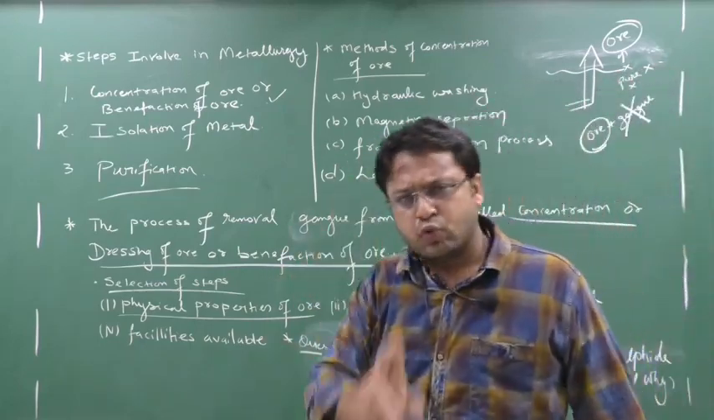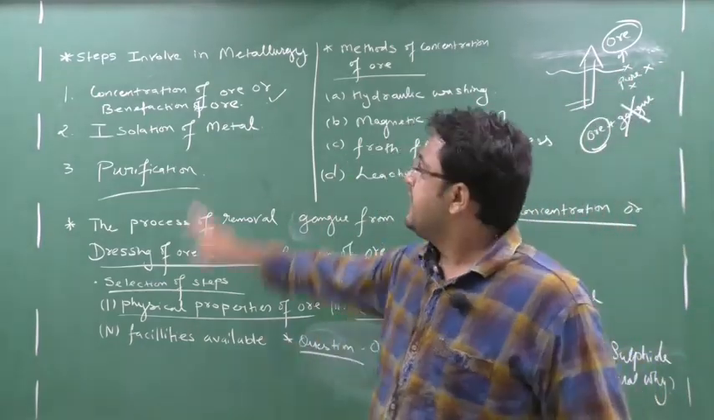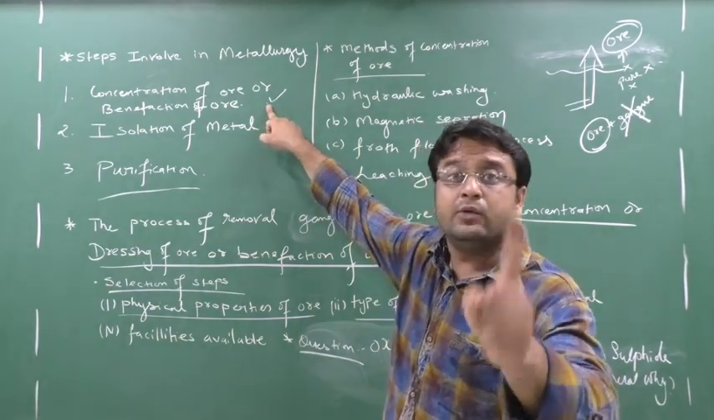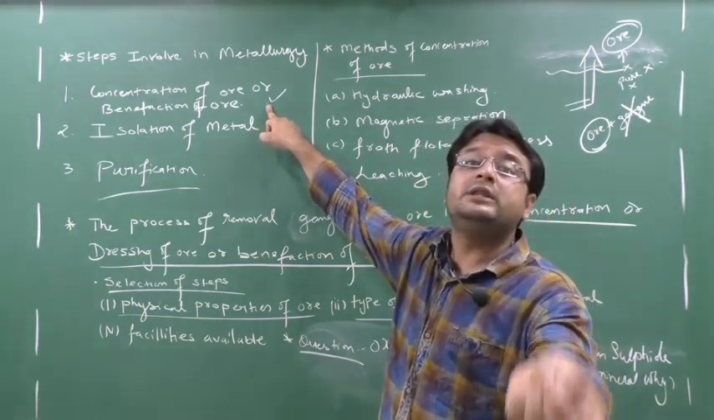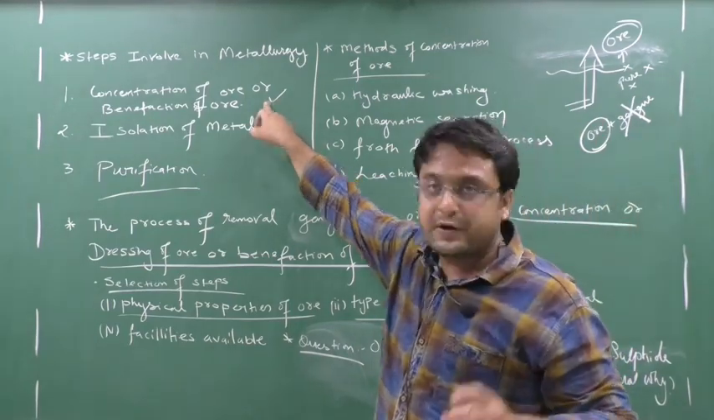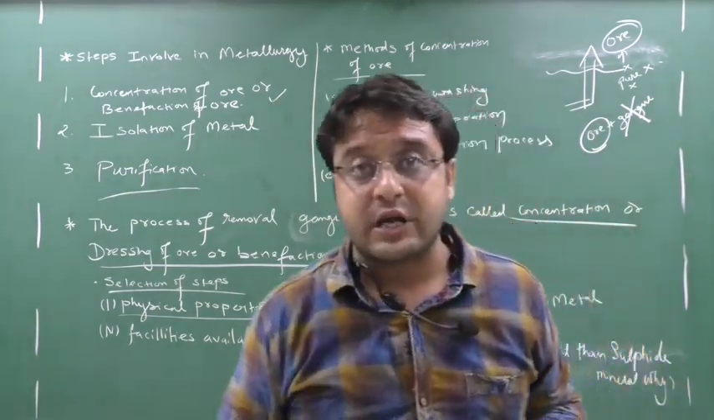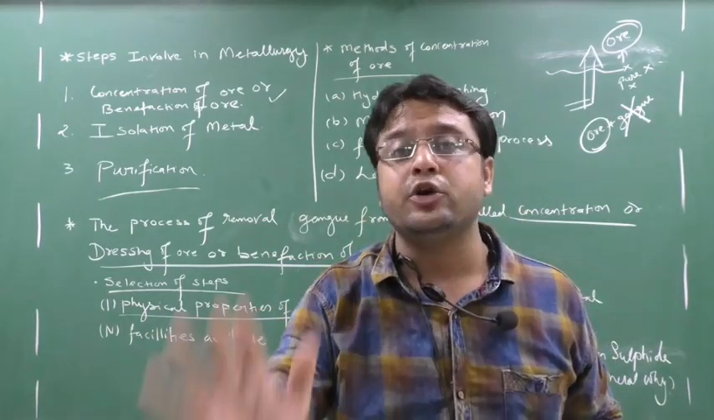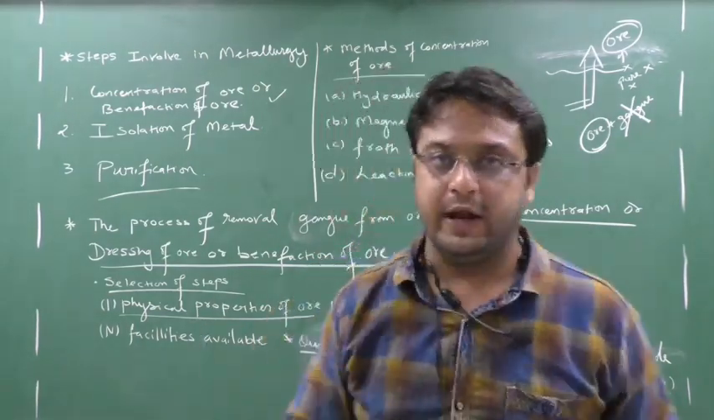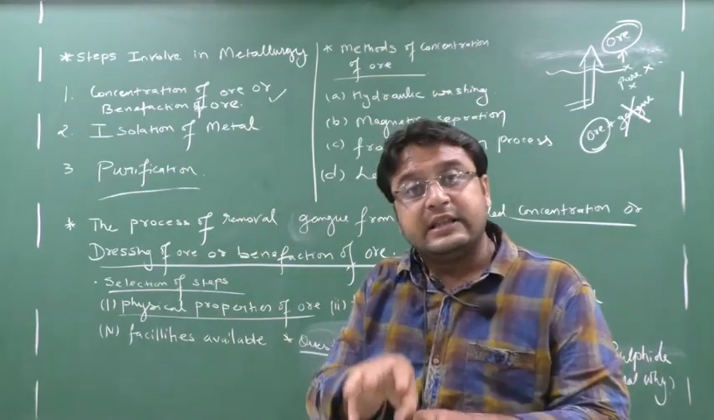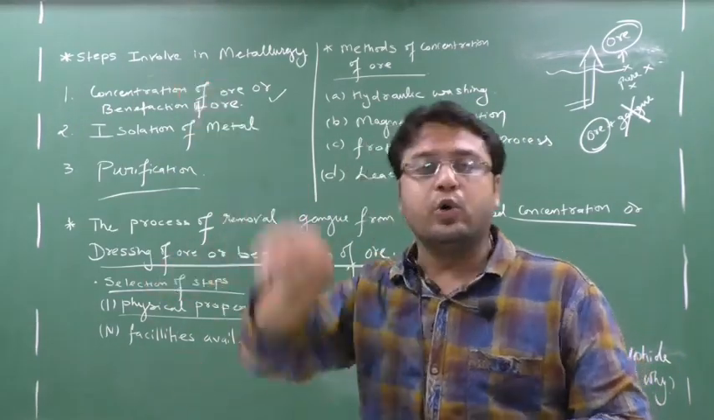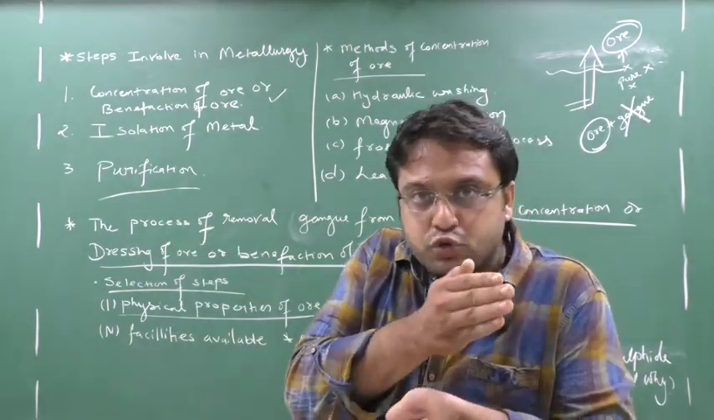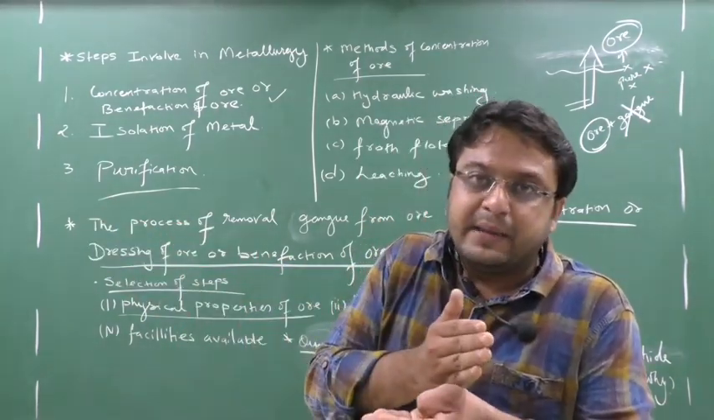So see students, most of the students get confused. In the first step, you are cleaning the ore. In the first step, you are removing the gangue from the ore. So after the completion of the first step, I will not get metal. I will get the ore, that is cleaned ore, pure ore. In the second step, I will get the metal from that cleaned ore. So the second step is what? Isolation of metal, means separating the metal. I have to separate the metal from where?